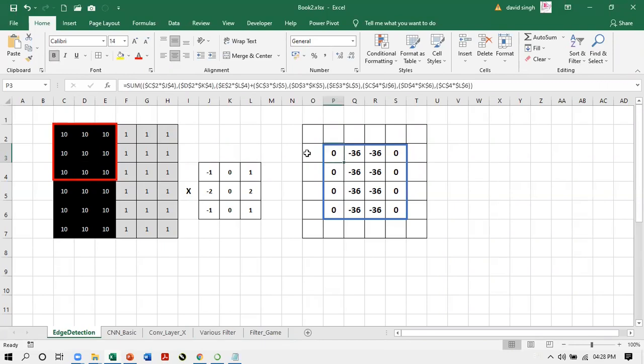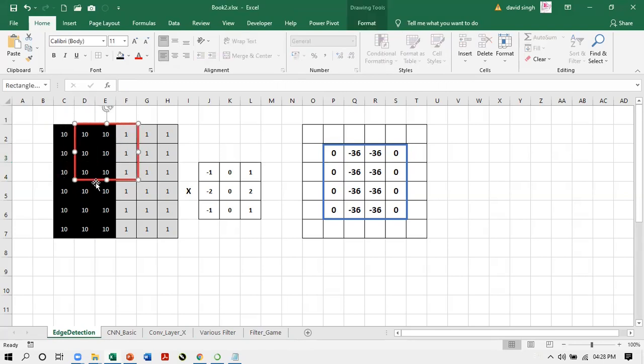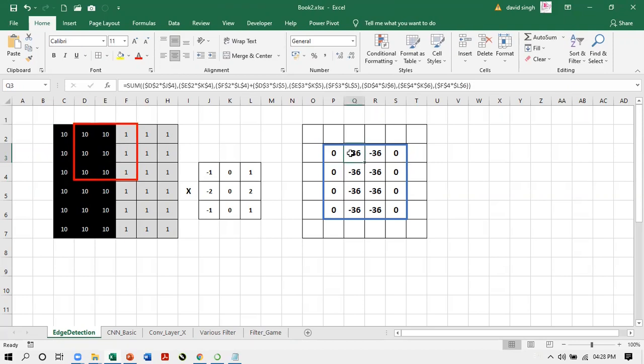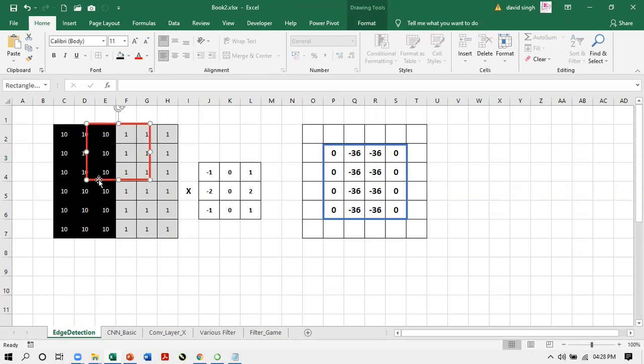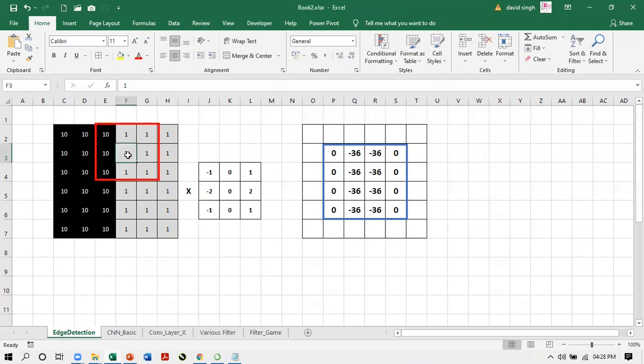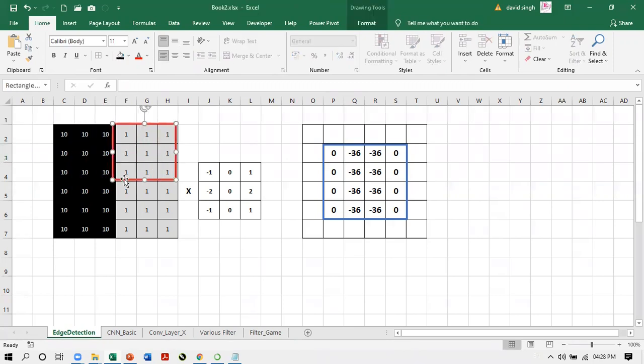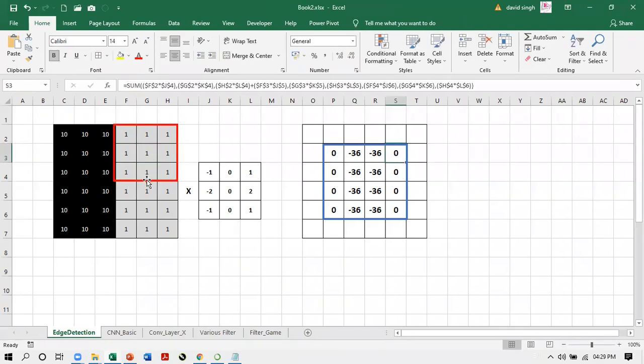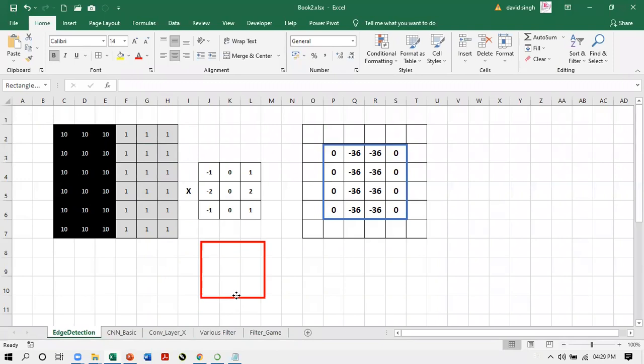This center location is this. And when the window moves to the next 9 pixels, this is the center. See? When we move further, now this is the center. When we move further, this is the center. So this is how it happens.